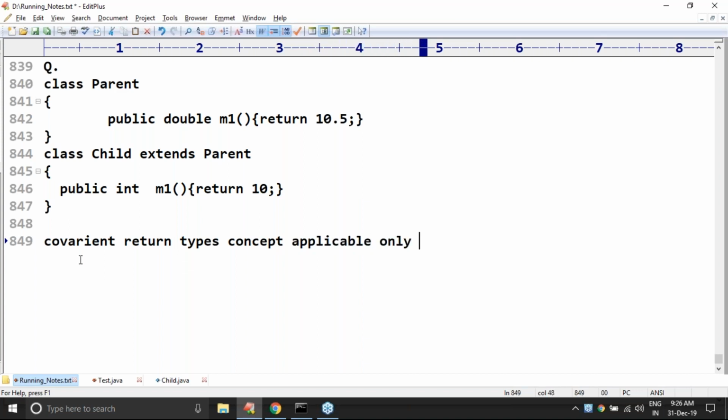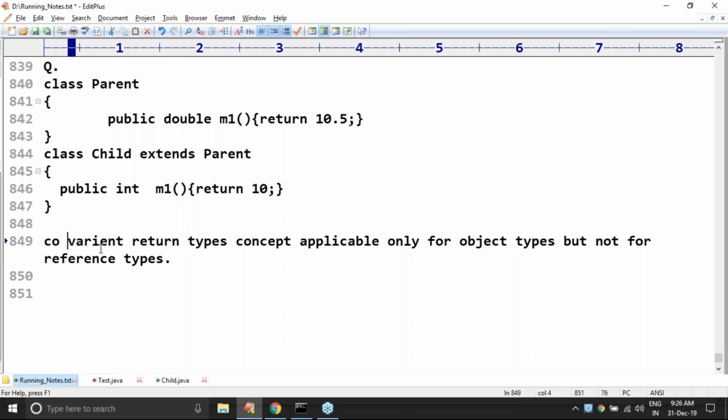only for object types, but not for primitive types. Covariant return types concept is applicable only for object types, but not for primitive types. Primitive types are double and int. This is a primitive type. That's why this one is invalid.